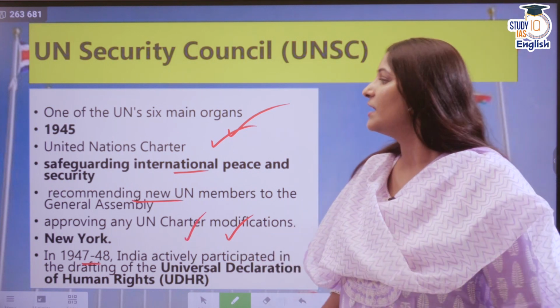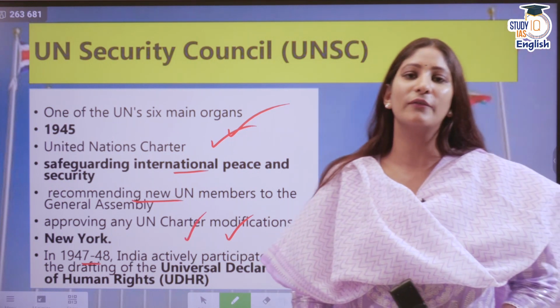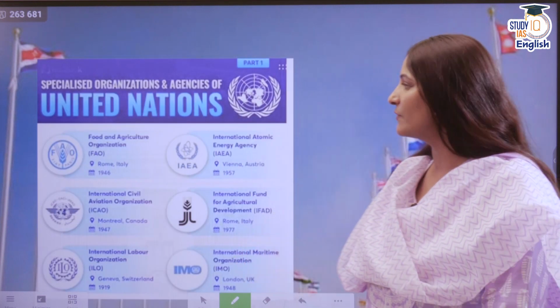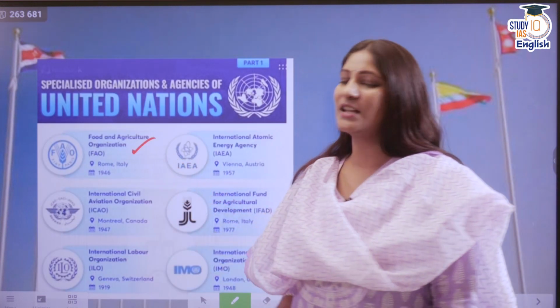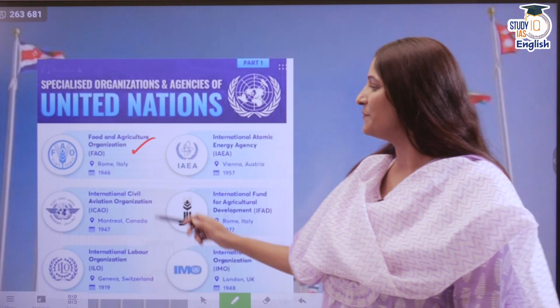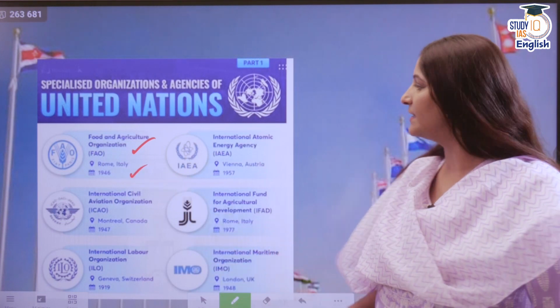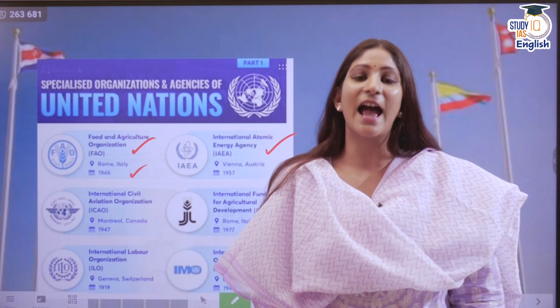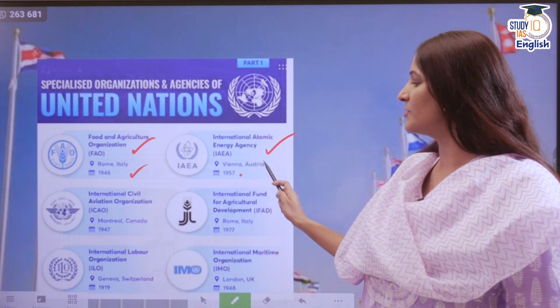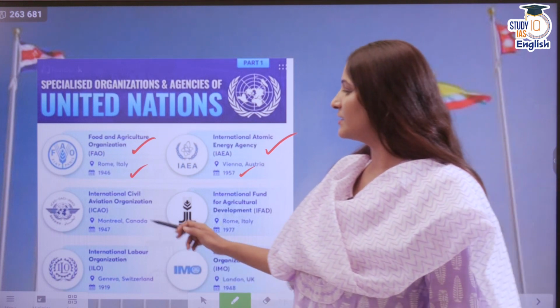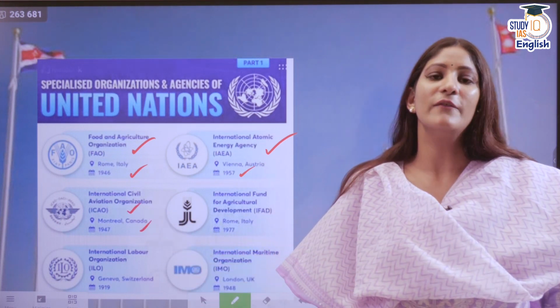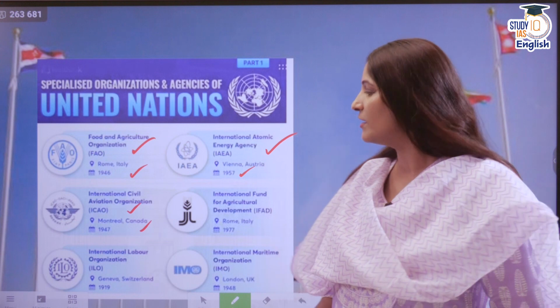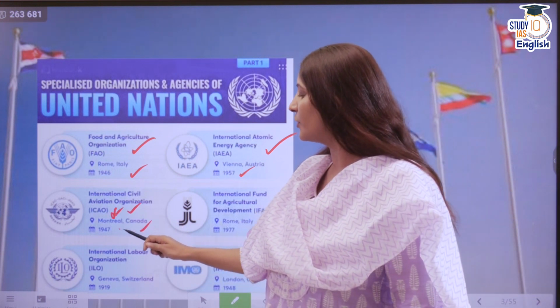There are some other important specialized agencies of the UN. We have to see those as well. Like the Food and Agriculture Organization, its headquarters is at Rome, Italy. It was established in 1946. Then we have the International Atomic Energy Agency. Headquarters is at Vienna, Austria, and it was established in 1957. Then we have the International Civil Aviation Organization, which was established in 1947 with its headquarters at Montreal, Canada.